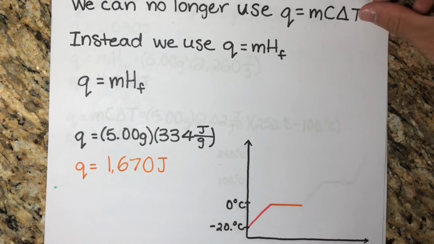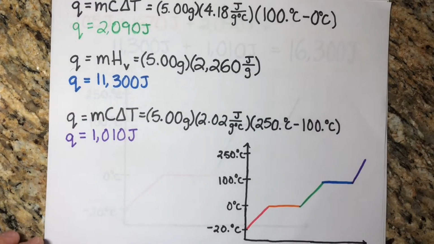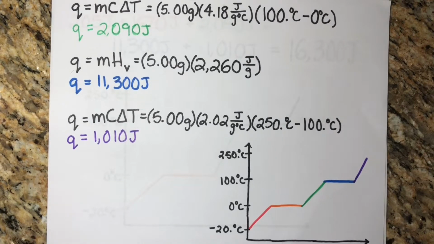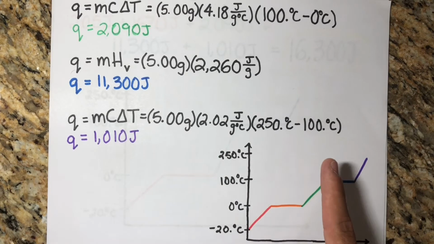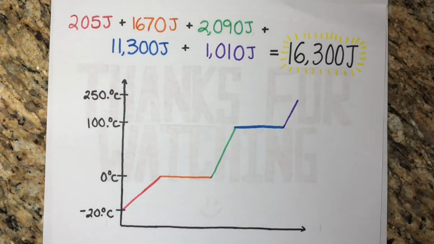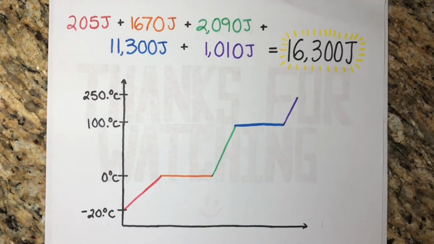We repeat this process for the next phase change, using Q = mcΔT and the specific heat for liquid water to raise the temperature to 100 degrees Celsius. Then the heat of vaporization can be used in the next phase change. To reach the final temperature of 250 degrees Celsius, we use Q = mcΔT with the specific heat of steam. Once you've calculated the energy required for each step, we add all of them up to find the total amount of energy required for this process.